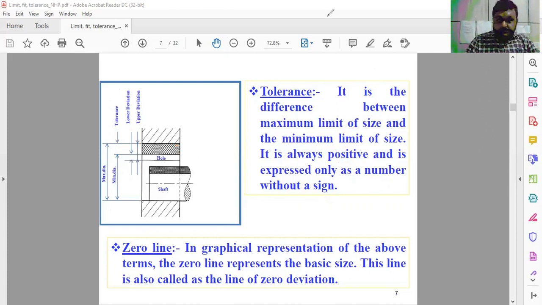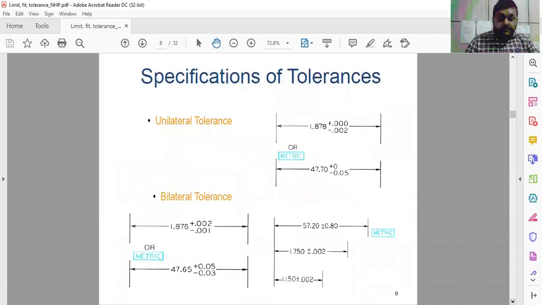Now we have to see about the specific tolerance. Tolerance can be provided in two ways: one directional tolerance and both directional tolerance, as we already discussed, both side and single side.